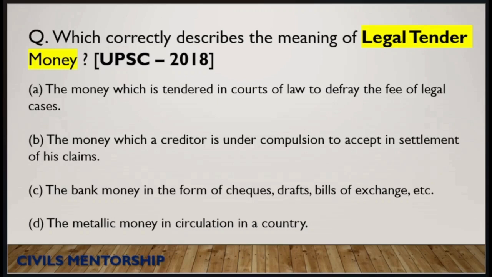Option A: the money which is tendered in courts of law to defray the fee of legal cases. Option B: the money which a creditor is under compulsion to accept in settlement of his claims. Option C: the bank money in the form of checks, drafts, bills of exchange, etc. Option D: the metallic money in circulation in a country. Hope you can get this answer. Drop your answer in the comment section below.